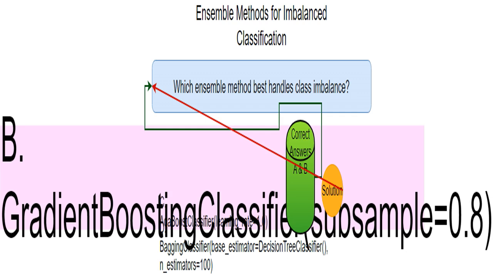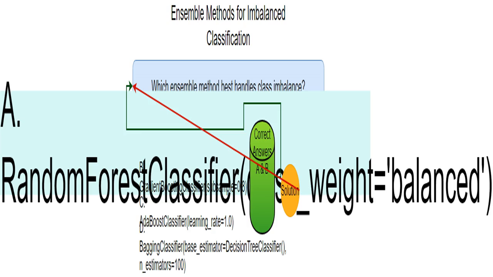Overfitting means the model learns the training data too well and does poorly with new data. It's like memorizing the answers to a test instead of truly understanding the material. A random forest is another powerful ensemble method. The class_weight equals balanced parameter tells the model to assign more importance to the minority class, the churners. This helps balance out the model's focus and prevents it from ignoring the minority class because it has fewer examples. It's like giving more weight to the harder problems in a test.